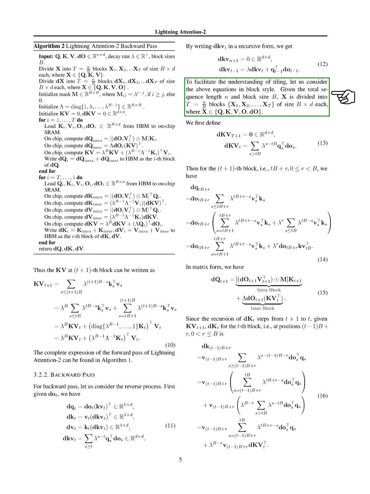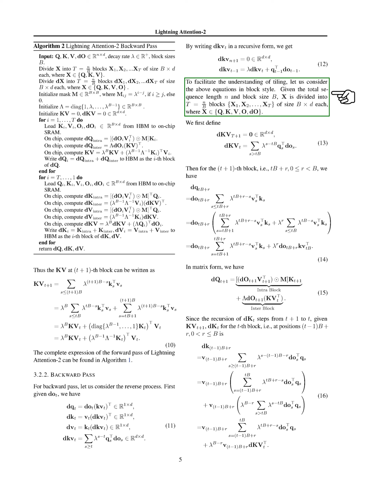In matrix form, we can express dv_{t-1} as the sum of two terms: the intrablock term, which involves q_{t-1}, k_{t-1}, m, and do_t, and the interblock term, which involves lambda raised to the power b, lambda^{-1}, k_{t-1}, and dkv_t.